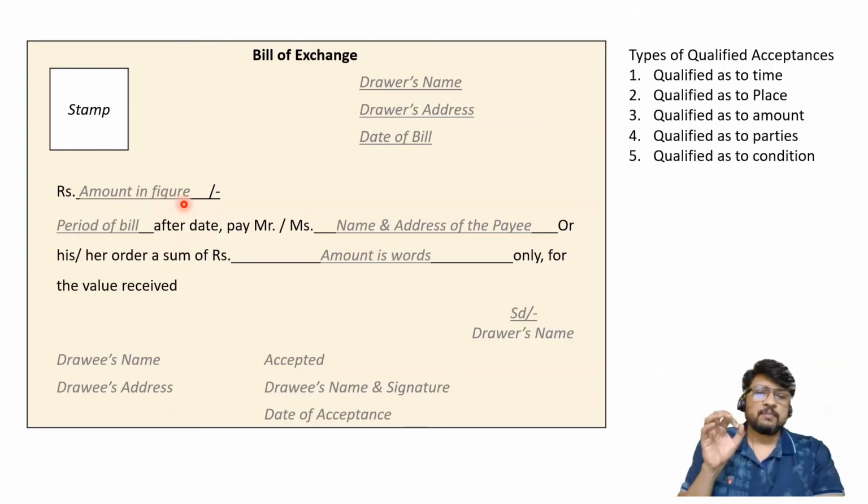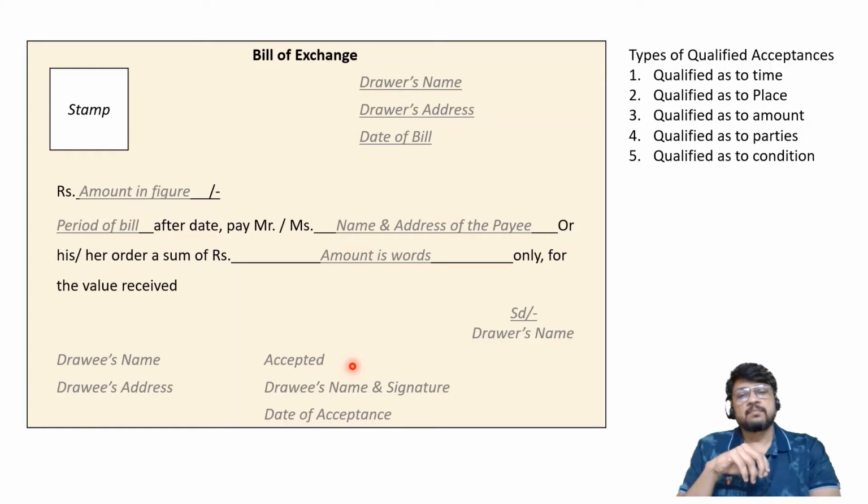Modifications mean a very simple thing. He can write the word accepted and specify accepted but for 3 months. Here it is mentioned that it is a 4 months bill or maybe a 2 months bill. So the drawee is saying yes, it is accepted by me, but not as a 2 months bill. I am accepting it as a 3 months bill.